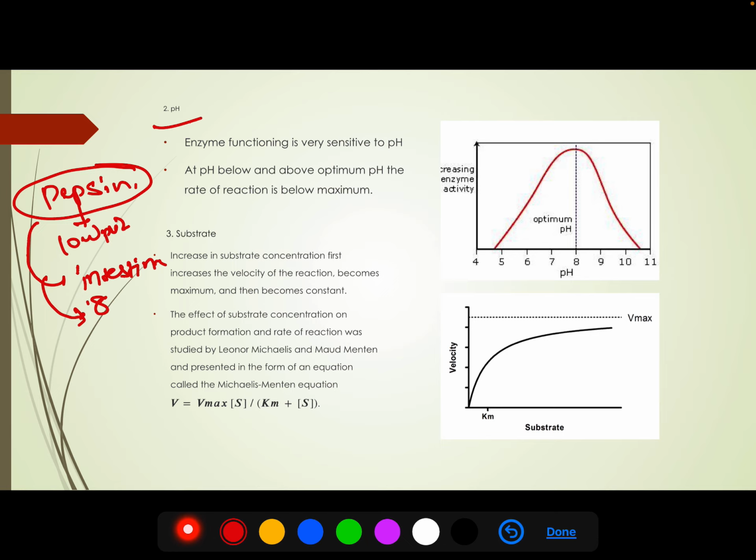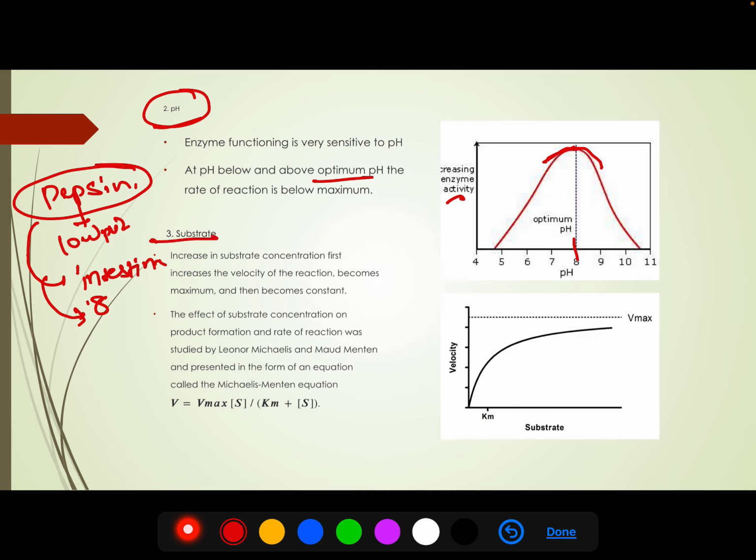So this happens due to the change in pH. Enzymes are very sensitive to pH. A change in pH will render the enzyme non-functional, and they are functional at a particular pH, which is called the optimum pH. In the graph we can see that before and after the optimum pH, the enzyme activity is decreased. Okay. The third factor is the substrate.